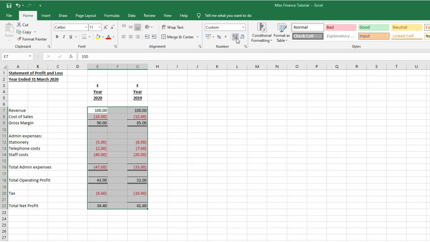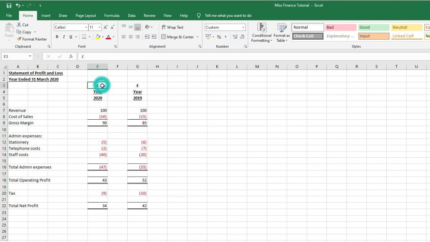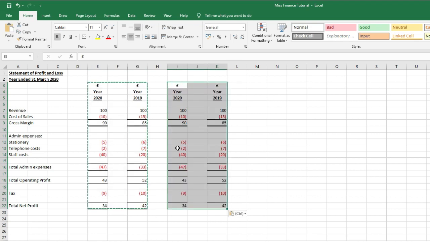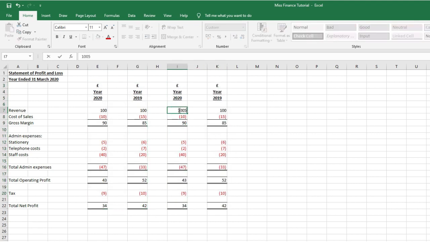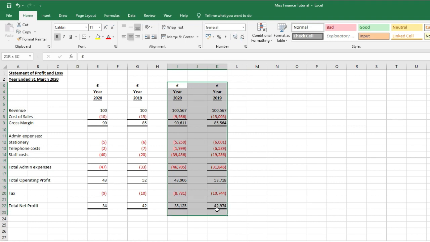So you can use the buttons in the ribbon to either increase or decrease the amount of decimals shown, as simple as that. And I'll just show you this again, but with numbers that are not rounded. Now there's something that you can do where you can actually round figures, so you can either round them to a decimal place, round them up, or round them down.